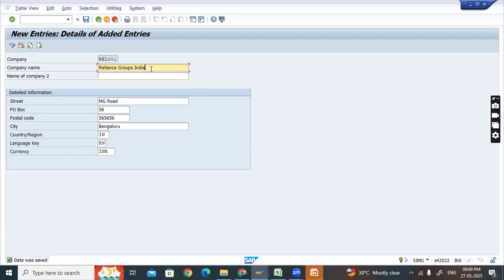So Reliance will outsource this consulting job to another company, let's say ABC. Reliance has purchased the software from SAP, and they have hired ABC group for the SAP implementation. So now let's assume that we both are working for ABC group.